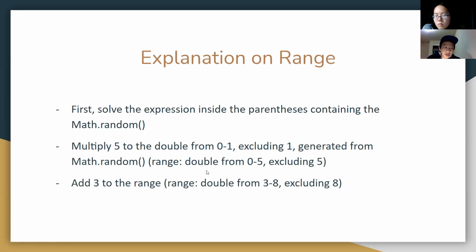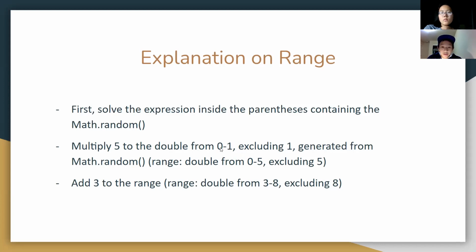So notice this kind of interesting pattern: every time we perform an operation on this, to find the range, after you perform the operation, you just apply the operation to the minimum value of the previous range and the maximum value of the previous range. So Math.random generates a number from 0 to 1, and then we multiply it by 5.